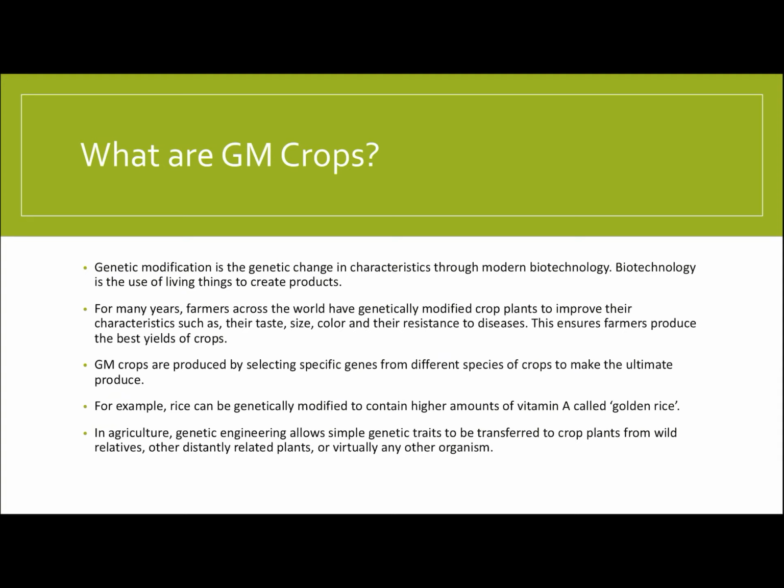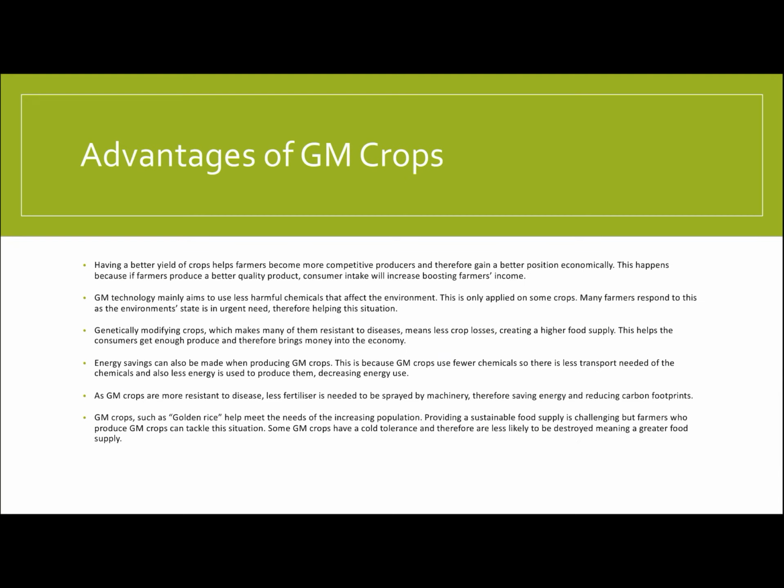GM crops are produced by selecting specific genes from specific species of crops to make the ultimate produce. For example, rice can be genetically modified to contain higher amounts of vitamin A, called golden rice. In agriculture, genetic engineering allows simple genetic traits to be transferred to crop plants from wild relatives, other distant relatives, or virtually any other organism.